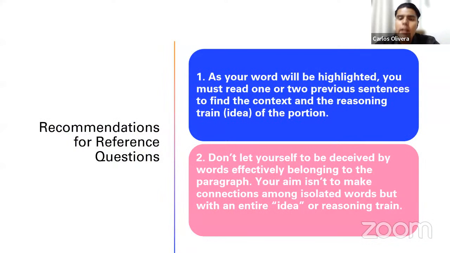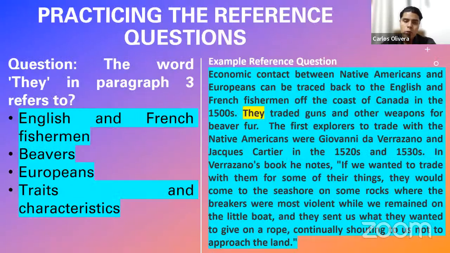Now, second thing, you need to identify and find the context and the reasoning train, the idea of the portion. This is a tremendously important topic, so please listen to me. Whenever we are writing or speaking in English or Spanish, we always follow a logical order. Let me give an example. If I talked about this one, I'm planning to have a travel to Canada. Listen to my first sentence.